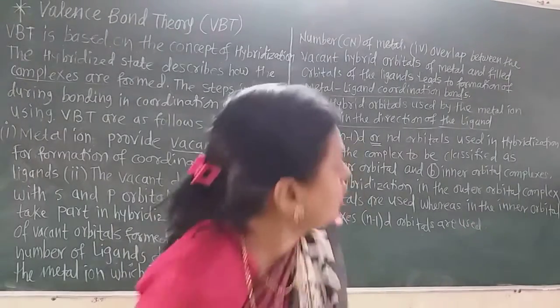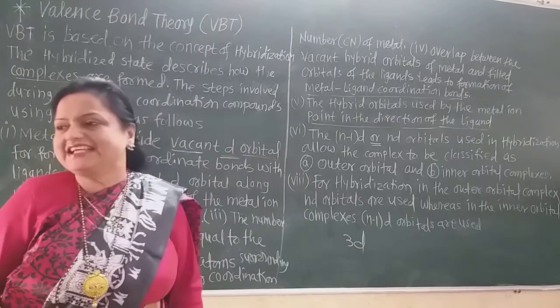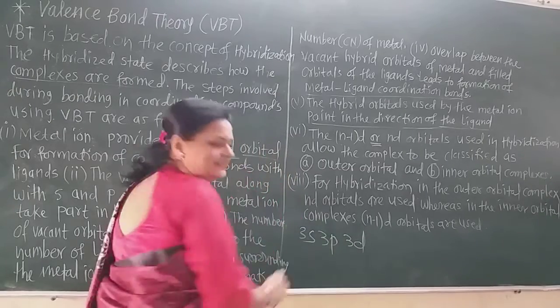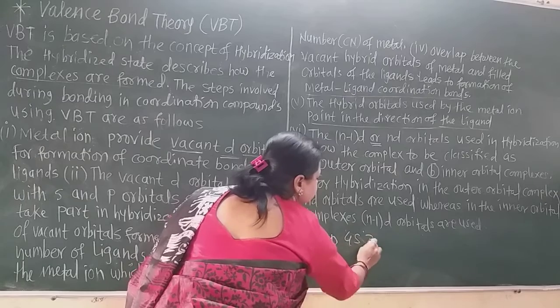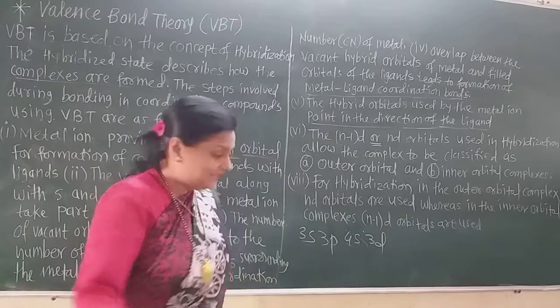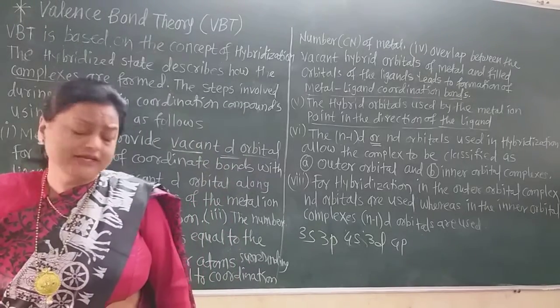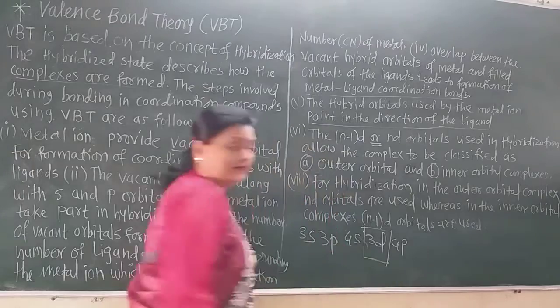Suppose the 3d orbital is empty there. Before 3d, which orbitals are there? 3s orbital, 3p orbital, okay? 4s orbital also, and then there is the 3d orbital. And after the 3d orbital, there is the 4p orbital. You know the sequence of filling the electrons. Now, these 3d orbitals are empty.